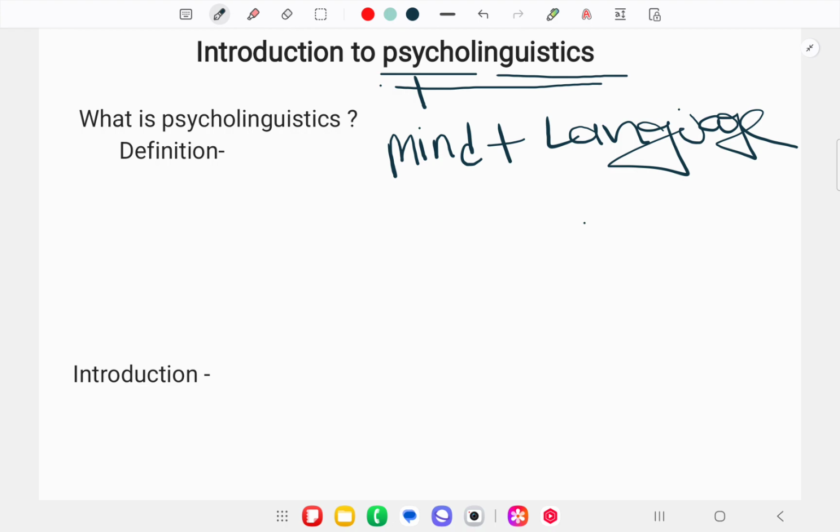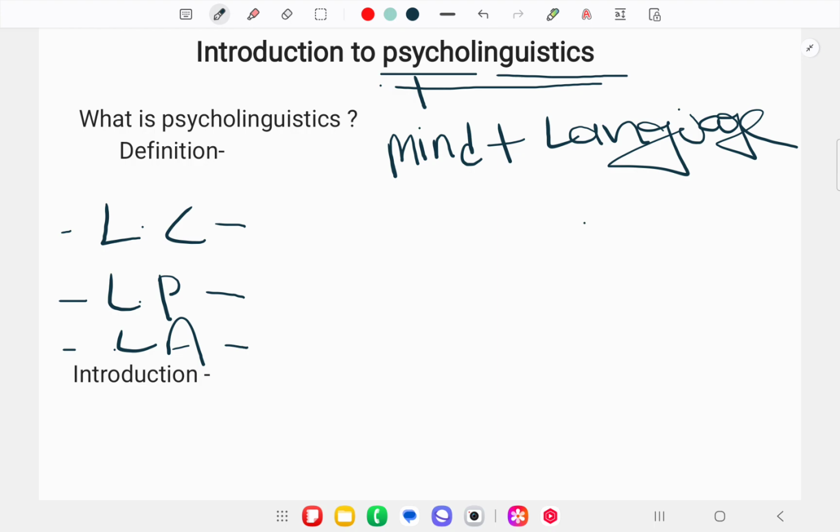Actually, here we have three special terms that are used to explore language and mind. First one is language comprehension. Second one is language production. And third one is language acquisition. What is language comprehension? Language comprehension means that when an individual perceives or understands speech and written language, that comes under language comprehension.